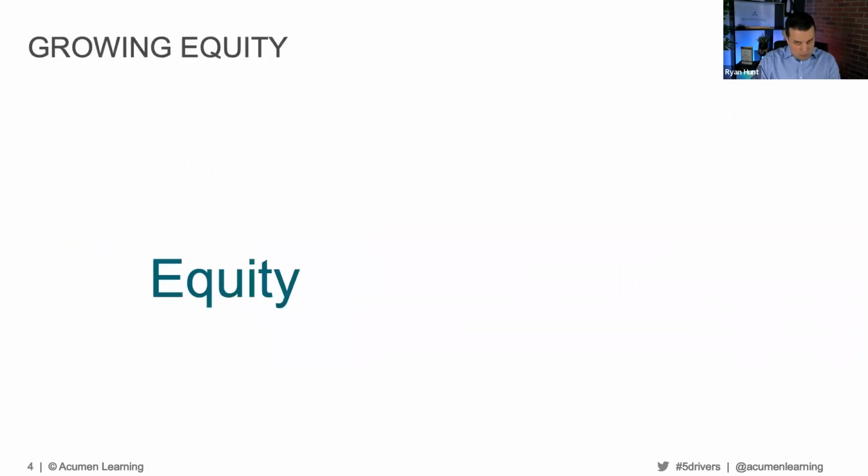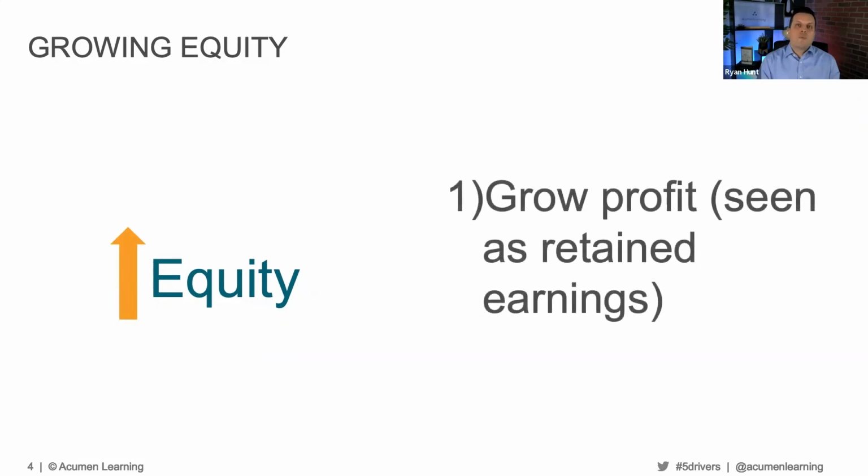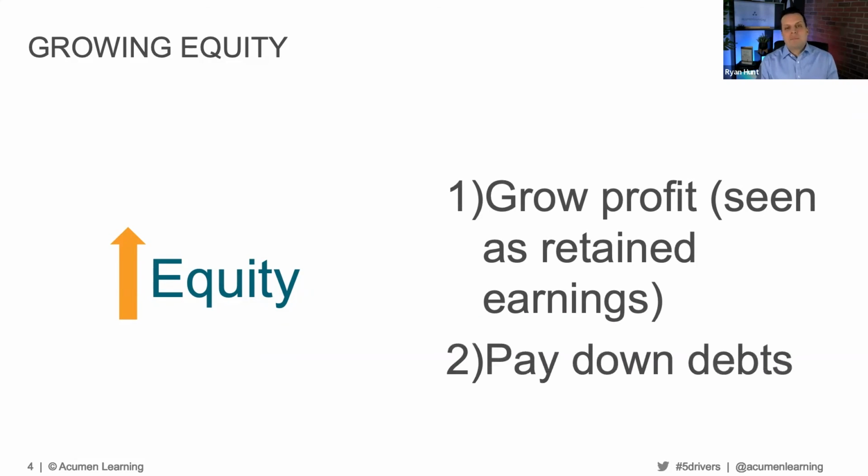So remember, to grow equity, there are two major ways that you and I have a direct impact on. First of all, we can grow profits. That's seen as retained earnings in that equity section. The second thing we can do is we can pay down debts. Now, it doesn't seem like we could actually pay down debts, but you and I are responsible for driving the cash flow that we use to pay down the debts. So that's equity. It's stuff that we own. And there are two ways that you and I can impact it.